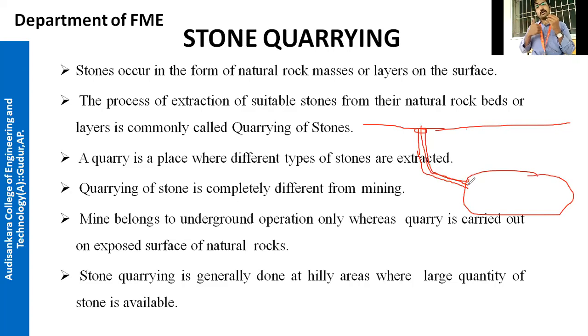In that movie, what are they excavating? They are gold mining, right? They are excavating the gold. But here they are excavating coal. This is the difference between quarrying of stone and mining. Now you got the idea. Quarrying is done where the surface is exposed to the sun. But in mining, the surface is not exposed to the atmosphere. Have you all seen the KGF movie? Have you got the idea what mining is?